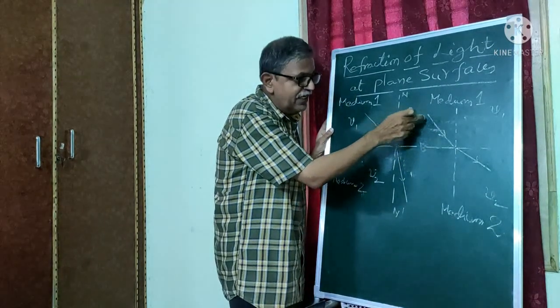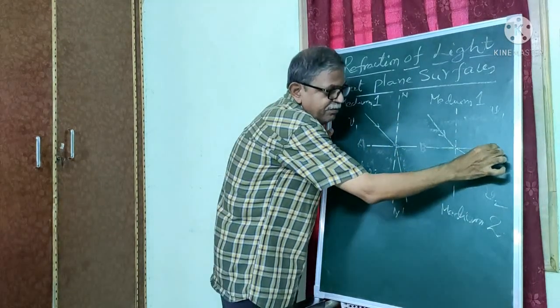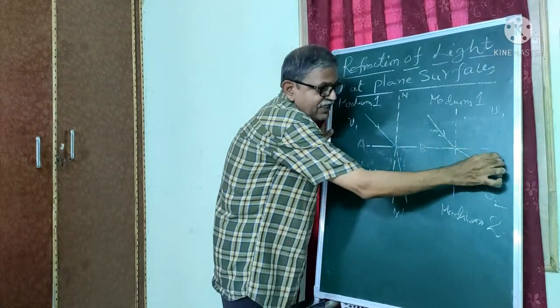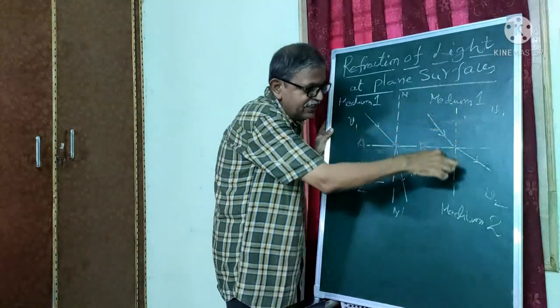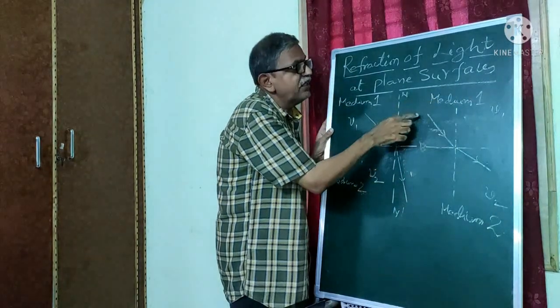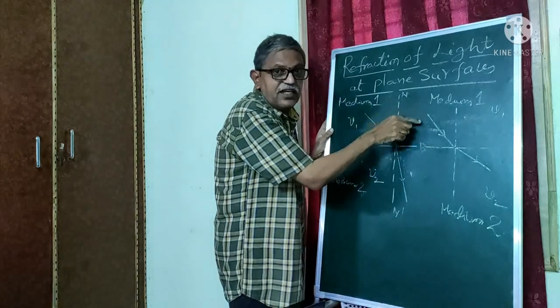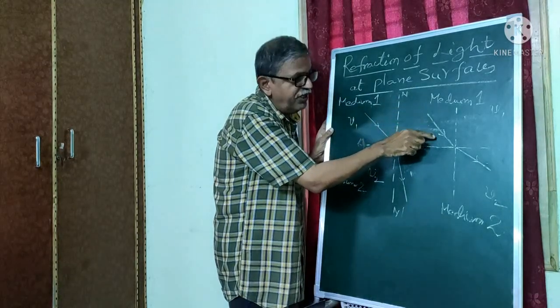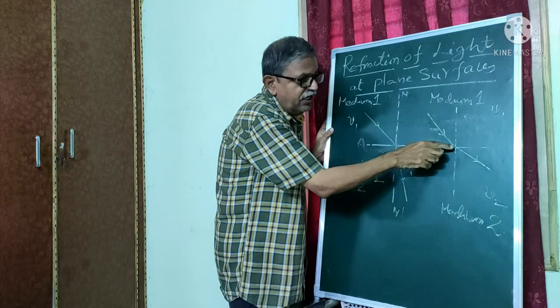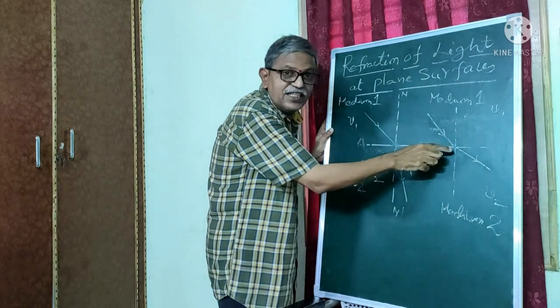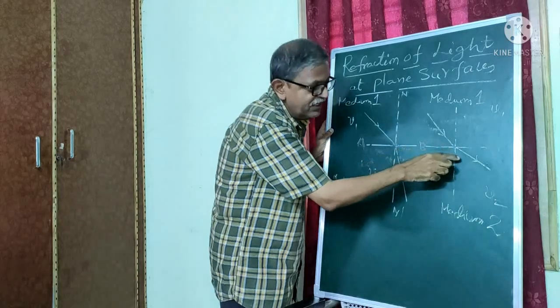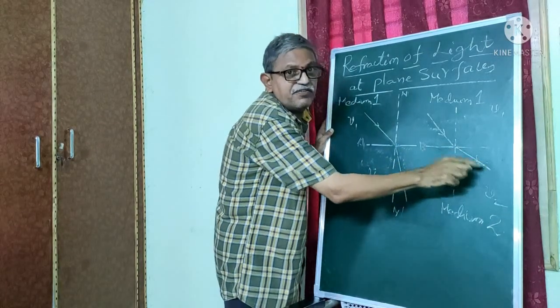That means here again, BC is the interface of both the media. Here, this is the normal. The ray of light coming from the denser medium, after inciding at the surface of the interface, is passing through this way.